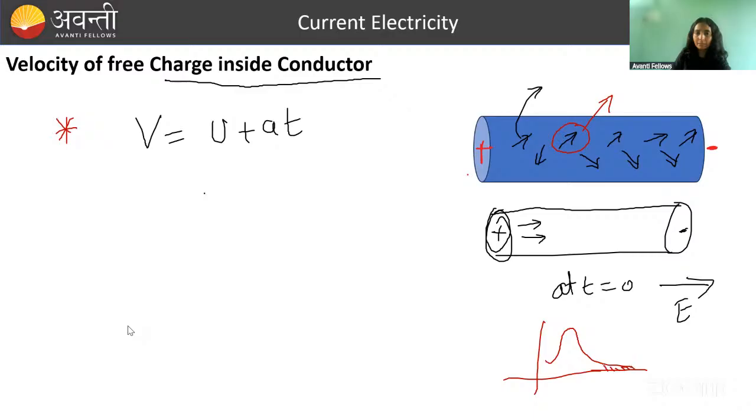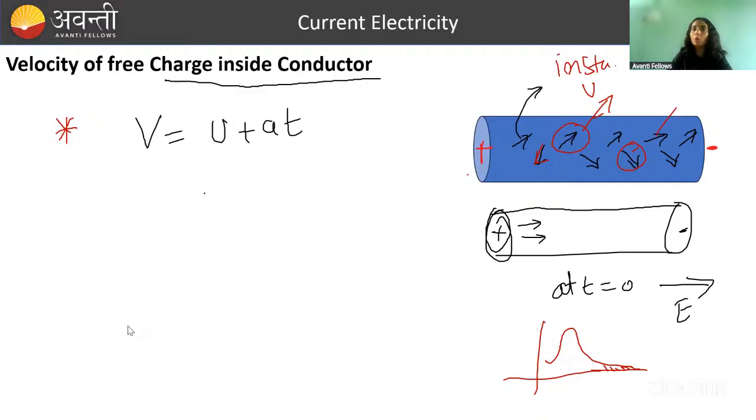This tail has molecules with very high energy, so some free mobile charges may have very high velocity. I want to say that if you randomly pick any atom and try to measure its velocity, it will be random for this one, for this one, for this one. You cannot fix it. So if we talk about instantaneous velocity for any atom, it's very difficult to tell.